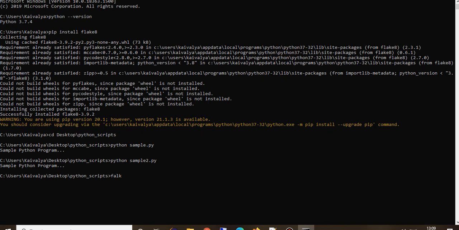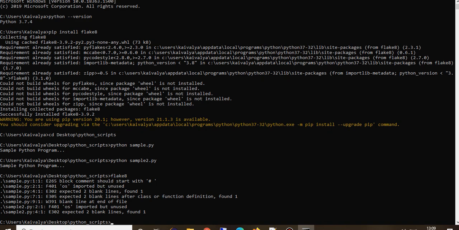So now what comes into the picture is the standards. So let's run Flake8. Yeah, so if you see, even though the programs were running properly, Flake8 shows us some issues with your code. So with sample.py there are 4 issues, I guess 5 issues, and for sample 2 there are 2 issues. So both files were identical, but there was a slight change which caused the standard issue, and sample has many issues, right?